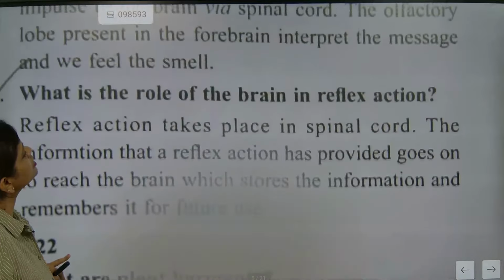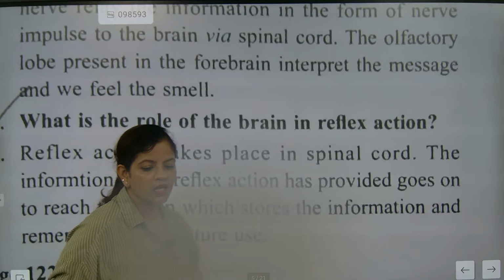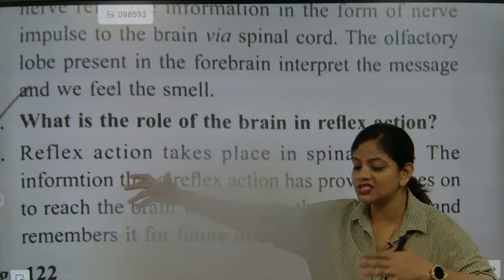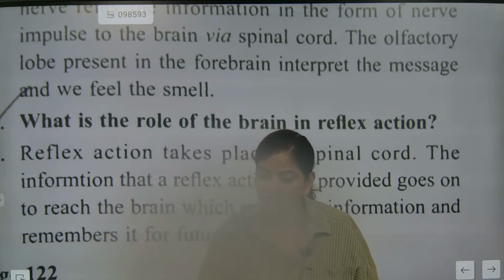So now, what is the role of the brain in reflex action? Reflex actions take place in the spinal cord first. Absolutely, Kavya, super.